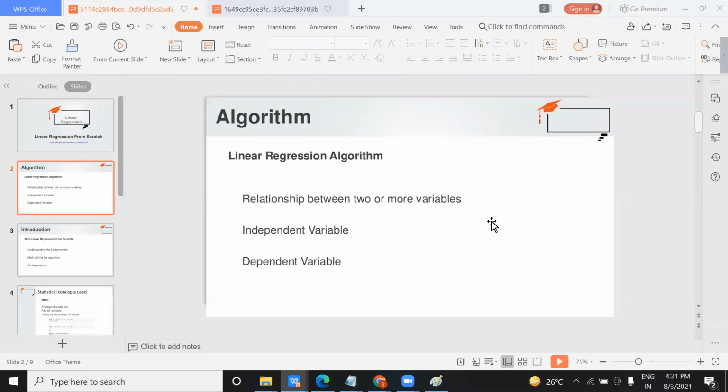Obviously, your fuel price is going to increase. So it finds the relation between your input feature and output feature.